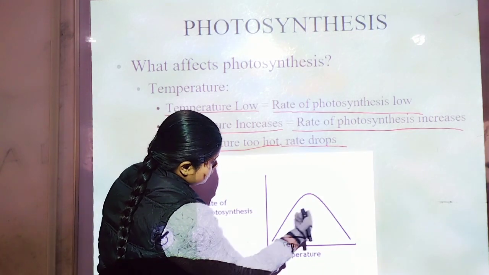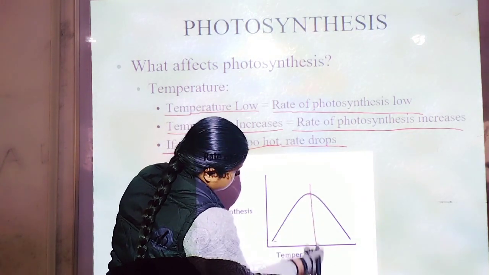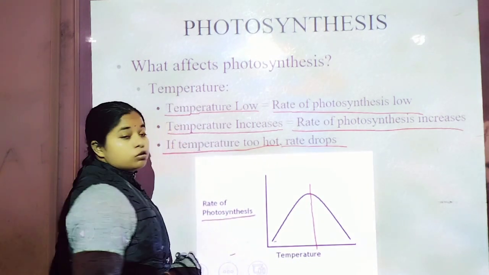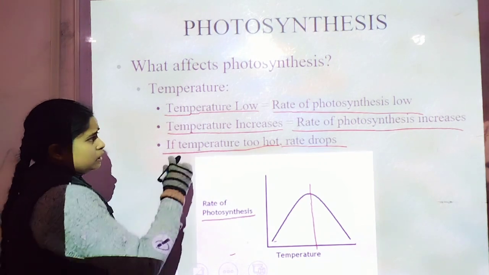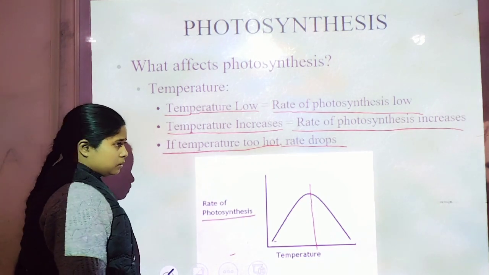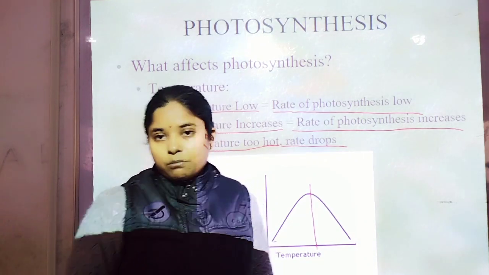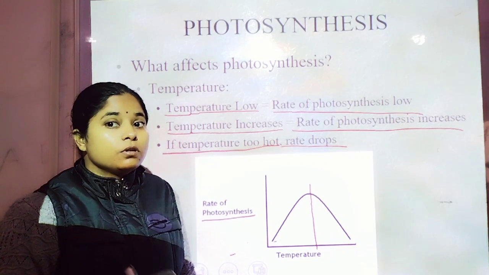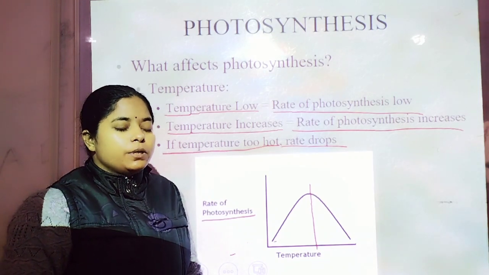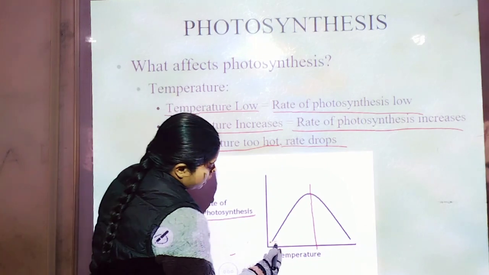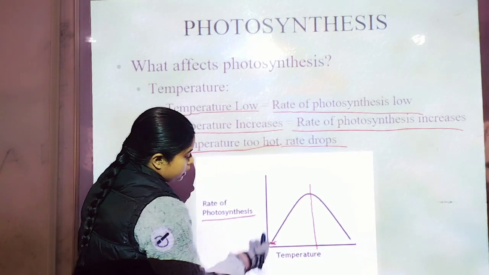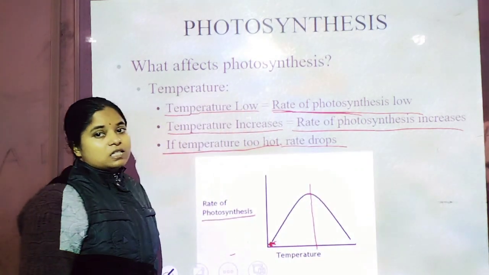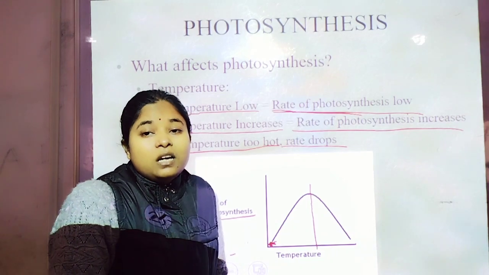The rate increases as the temperature increases up to a certain limit. The rate of photosynthesis also increases, but at low temperature, what happens? It is related to the enzyme Rubisco. The enzymes become inactive at low temperature, at the freezing point. If the temperature is low, the enzymes are inactive. That's why the rate of photosynthesis is low, because the enzymes are inactive.